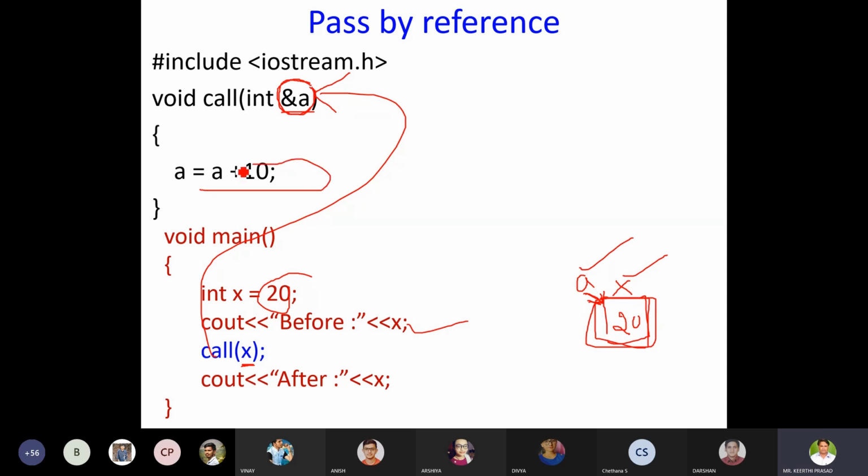If I write a is equal to a plus 10, this memory is going to be affected. If I write x is equal to x plus 10, the same memory is going to be affected. The same object is referred to by two names, a and x. Understood? So a reference is used to create an alias name. For example, Sudeep is also called Kichcha. The same object is referred to by two names, something like that. Got my point? This is there in C++. You do not have this concept in C. So don't ever say pass by reference is there in C. Understood? Clear, right?